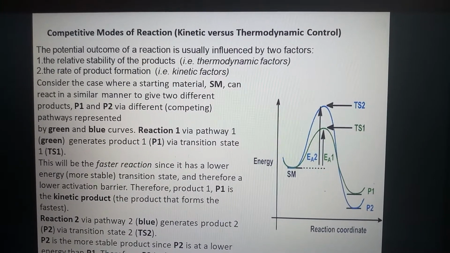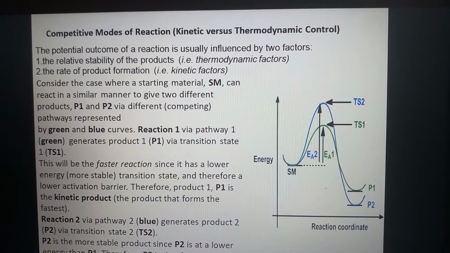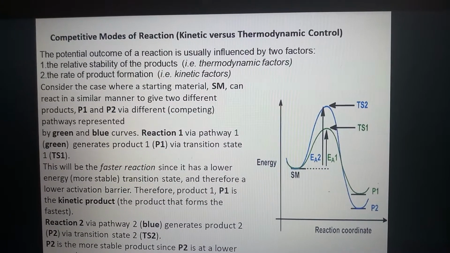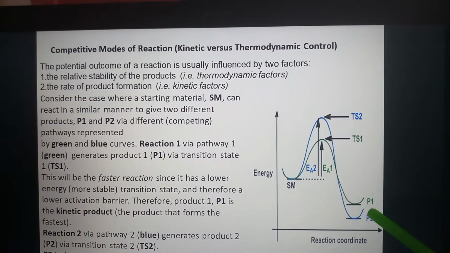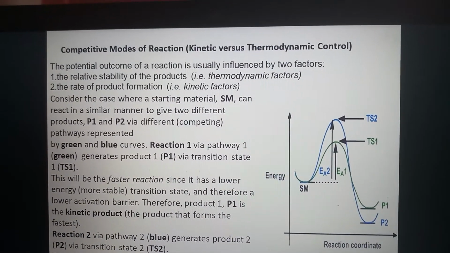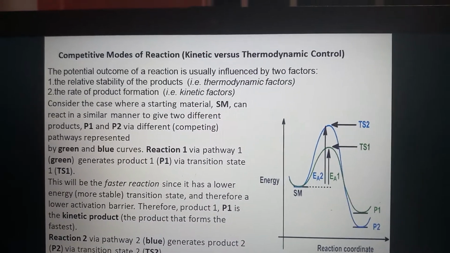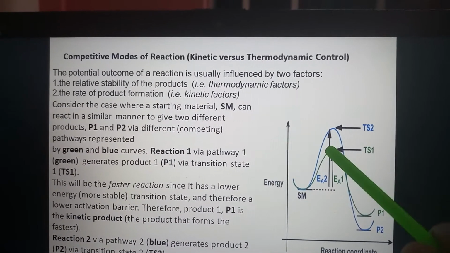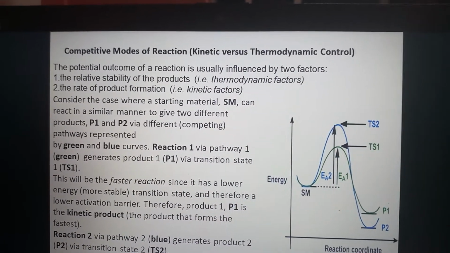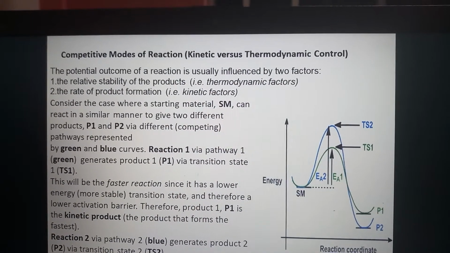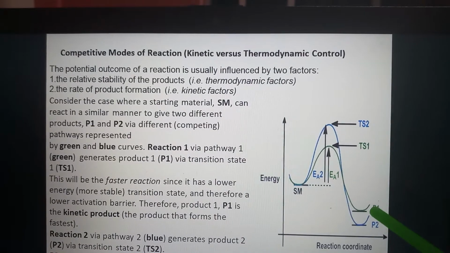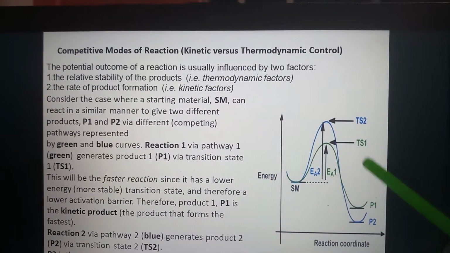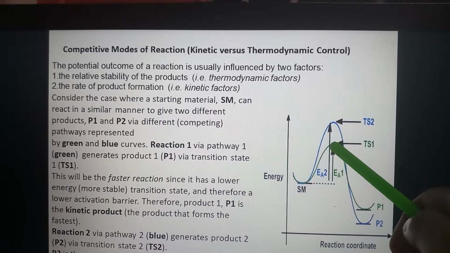Consider the case where the starting material can react in a similar manner to give two different products, P1 and P2, via different competing pathways represented by green and blue curves. Reaction 1 via pathway 1, green, generates product P1 via transition state TS1.